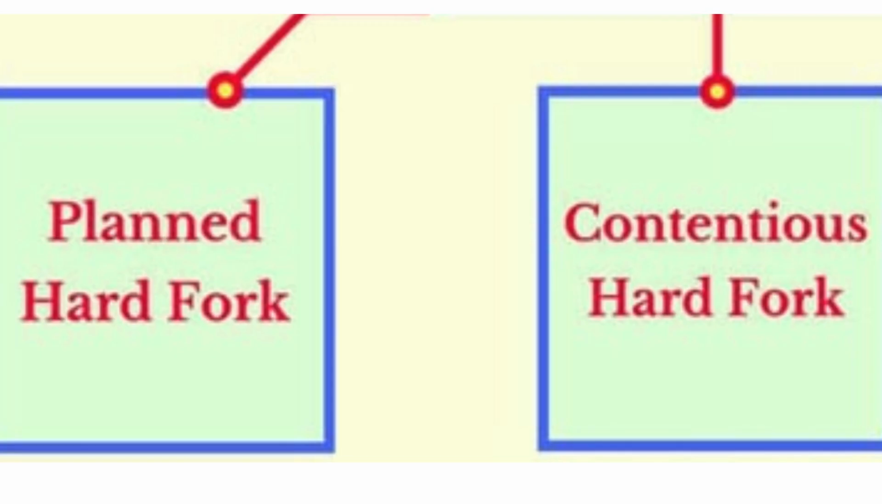Forks can be planned or contentious. Planned forks are usually upgrades to the protocol agreed upon by the majority of the community and developers to improve the network's functionality, scalability, or security. Contentious forks, on the other hand, occur when there is a disagreement within the community, often leading to a split in the network and the creation of rival chains and cryptocurrencies.